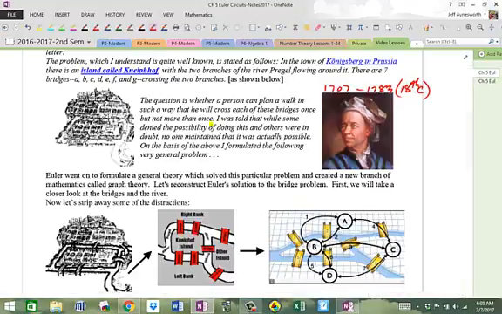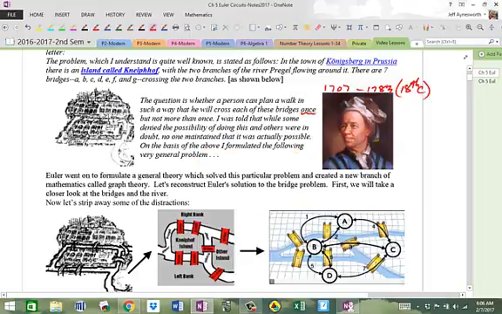But the story goes like this, okay? The question is whether a person can walk in such a way that he will cross each of these bridges once, okay, but not more than once. I was told that while some denied the possibility of doing this and others were in doubt, no one maintained that it was actually possible.